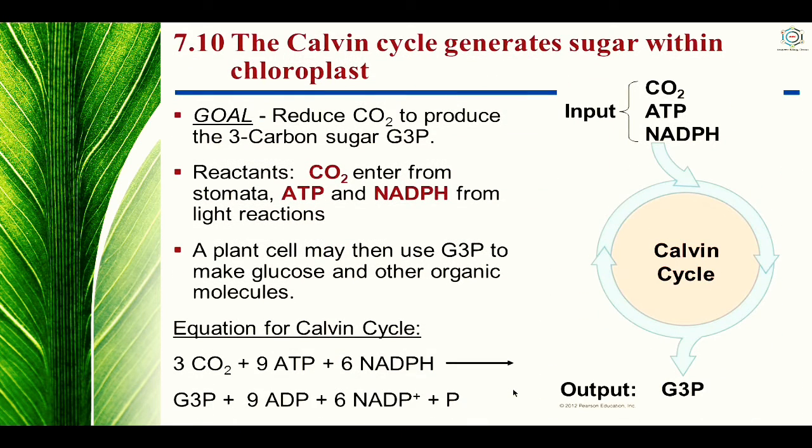So the Calvin cycle generates sugar within the chloroplast. The net goal is to reduce CO2 to produce a 3 carbon sugar, that is G3P.